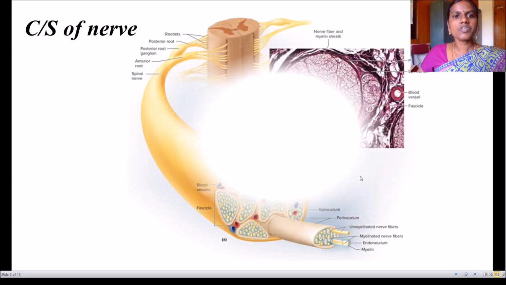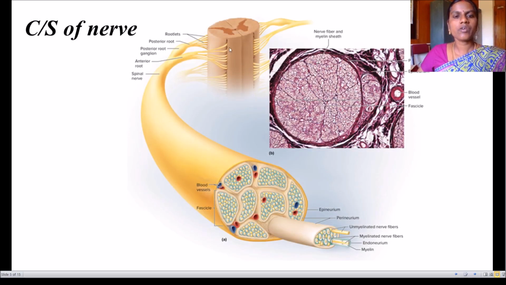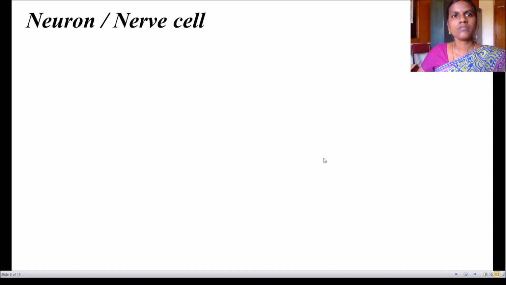This is the cross section of the nerve. Here you can see the spinal cord. From the spinal cord, a spinal nerve arises. Here you can see a cable-like structure. So this is the cross section. CS means cross section, the cross section of your nerve. Nerve, in Tamil, is narambu. Next,